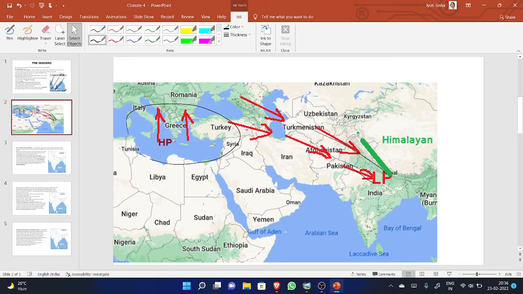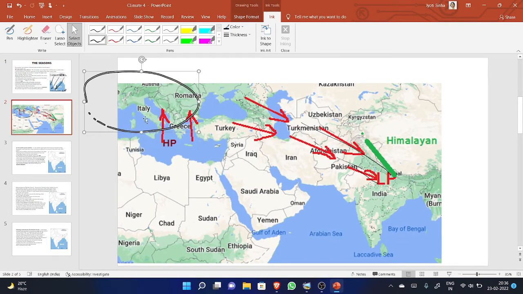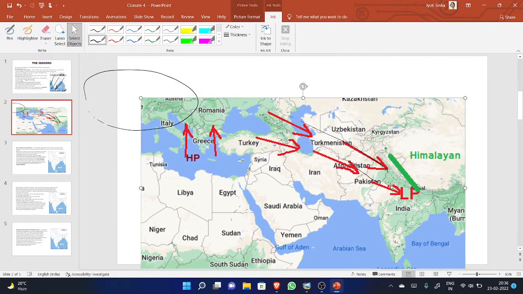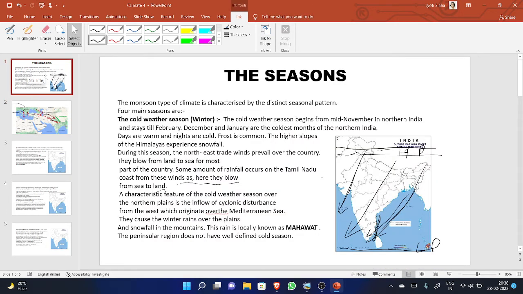When it comes from the Mediterranean Sea, from this region, it comes to the country and it rains over the plain, and there is snowfall in the mountains. This time the rain occurs on the mountains in the form of snowfall. This rain is locally known as Mahawat in India, locally near the place where it rains.